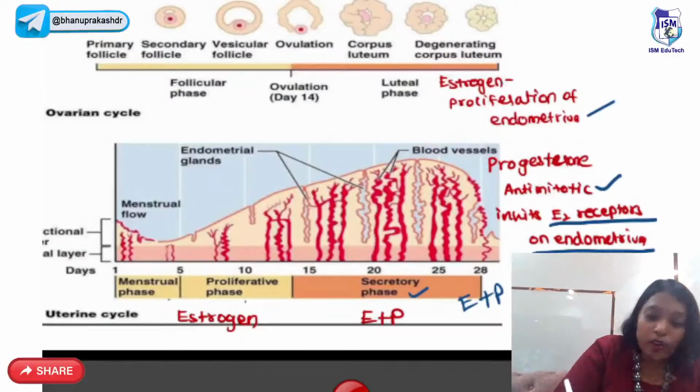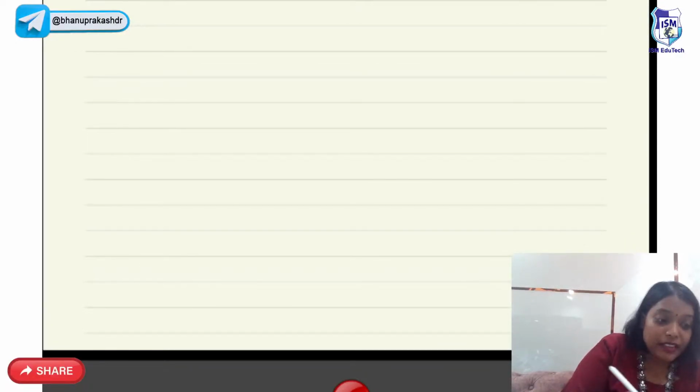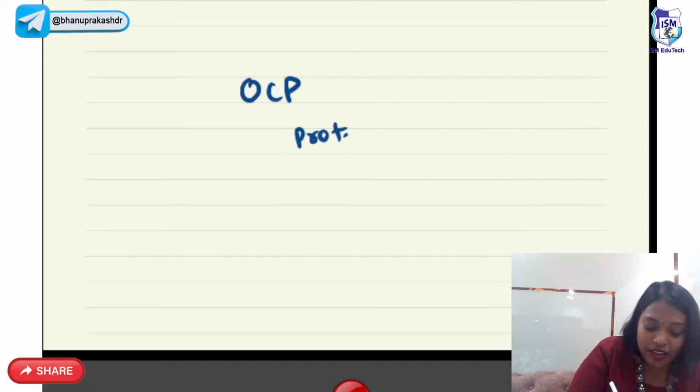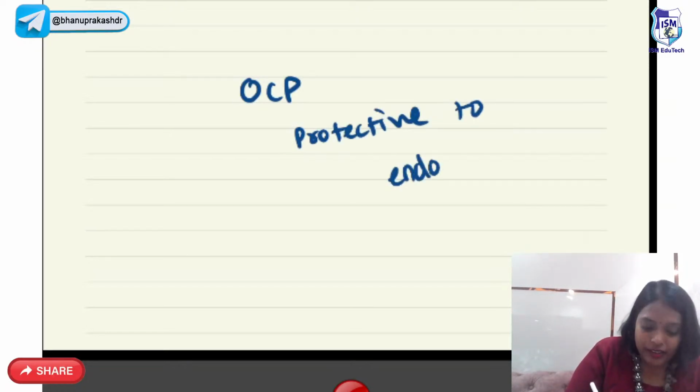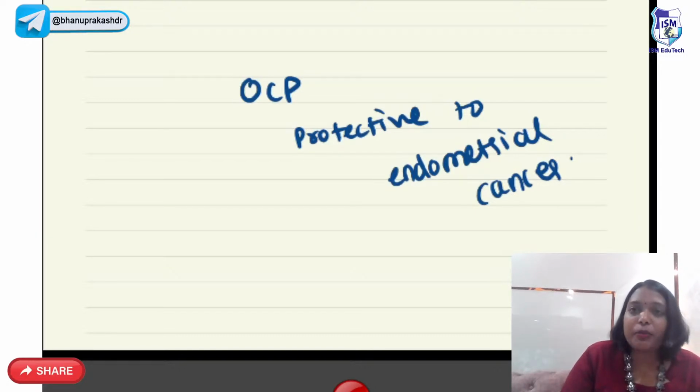So on the whole, from whatever I told till now, can you tell me one point, guys? Are OCPs protective to endometrial cancer or does it cause endometrial cancer?